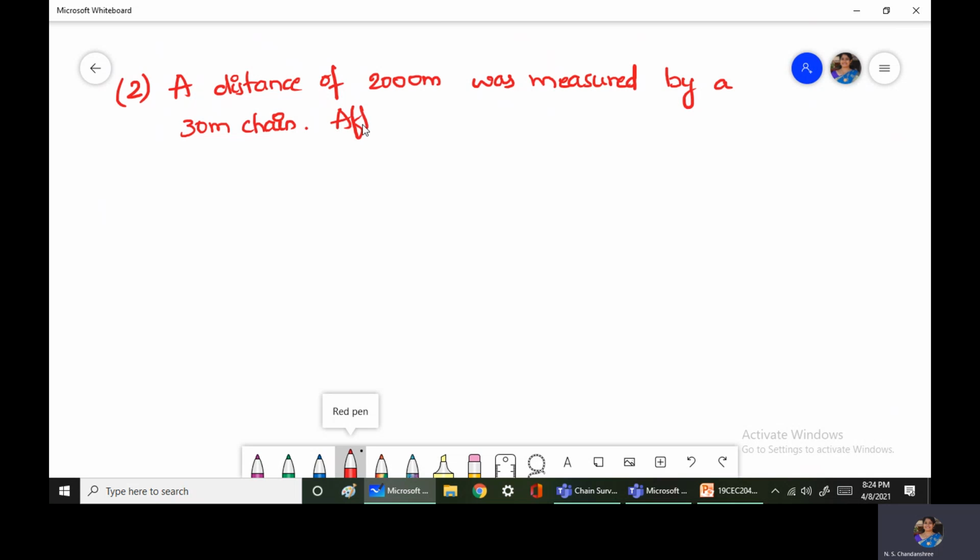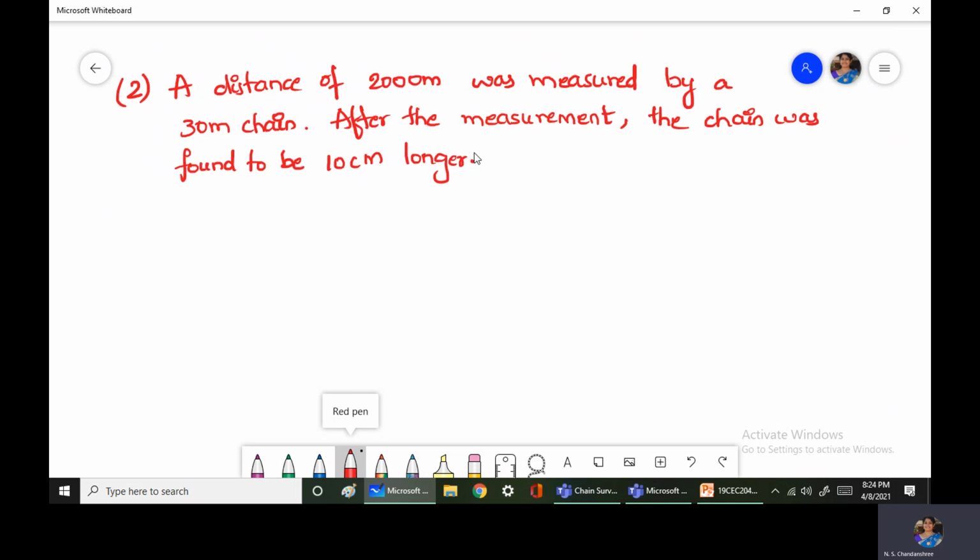After the measurement, the chain was found to be 15 centimeter longer.